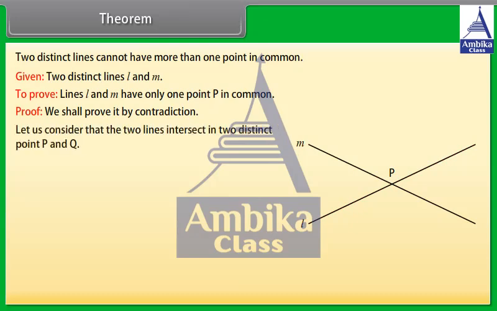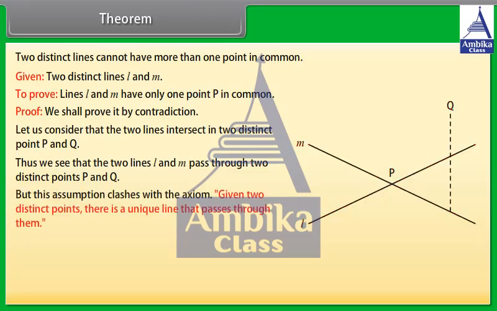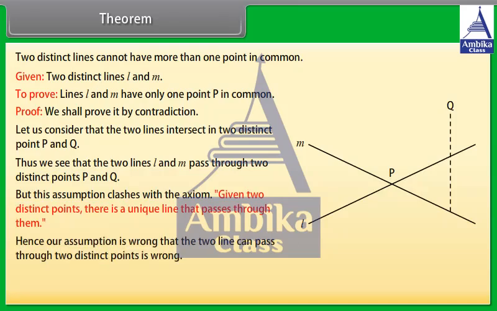Let us consider that 2 lines intersect in 2 distinct points P and Q. Thus, we see that the 2 lines L and M pass through 2 distinct points P and Q. But this assumption clashes with the axiom: given 2 distinct points, there is a unique line that passes through them. Hence, our assumption that the 2 lines can pass through 2 distinct points is wrong. Hence, 2 distinct lines cannot have more than one point in common.